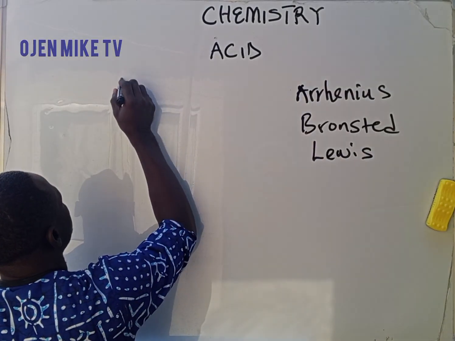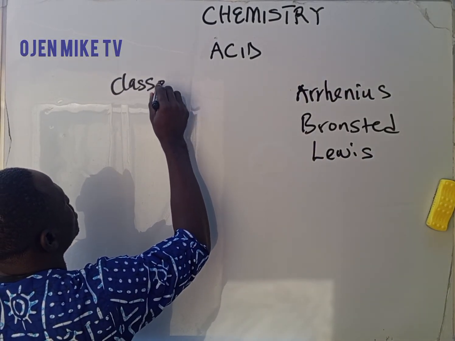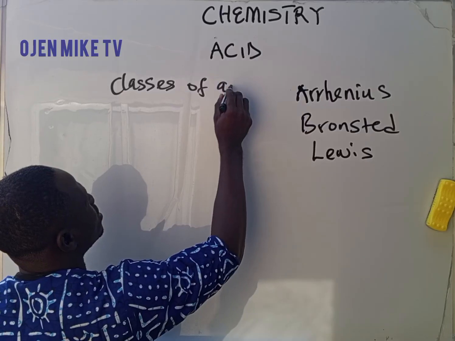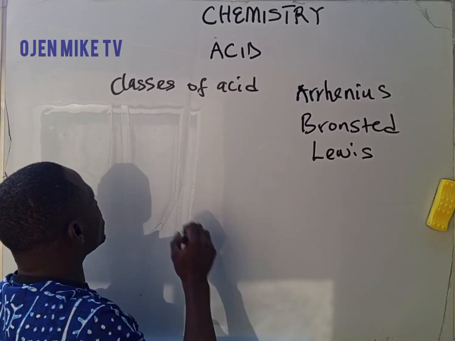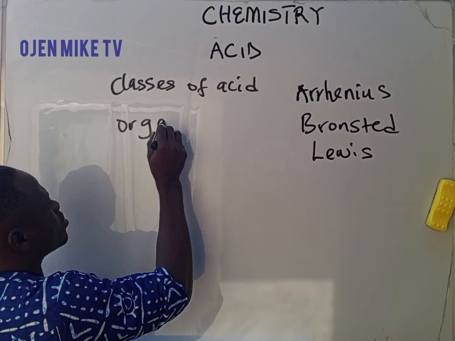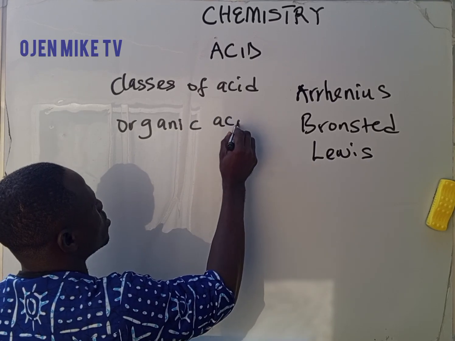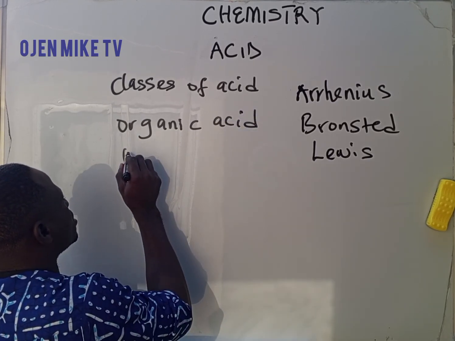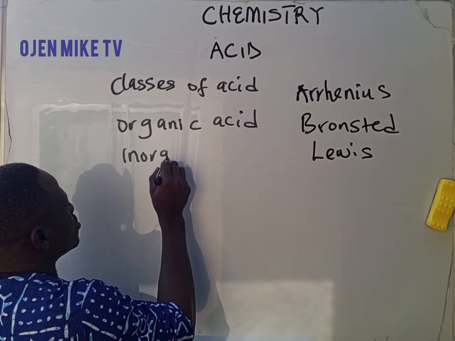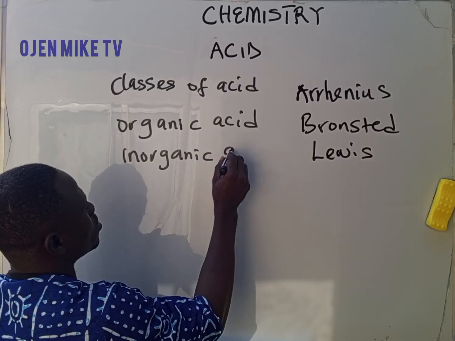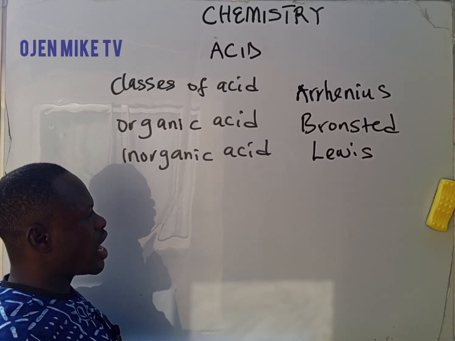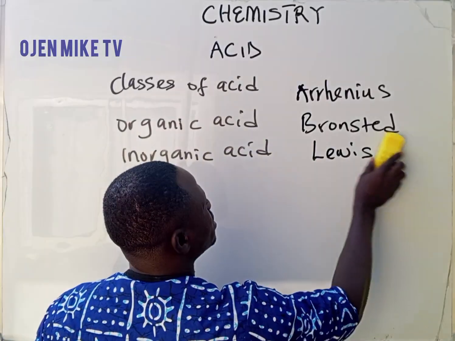Classes of acid. Now, we have one, organic acid, and inorganic acid. We have organic acid and inorganic acid.